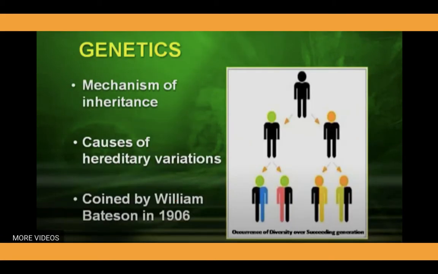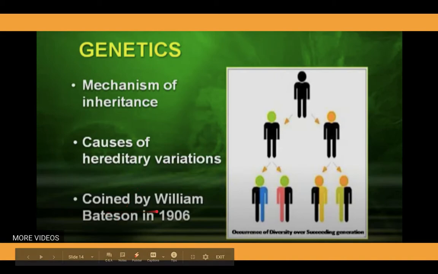If we want to define genetics, it is the mechanism of inheritance, and the causes of hereditary variations are basically responsible for the phenomenon of genetics. This term was first coined by William Bateson in 1906.